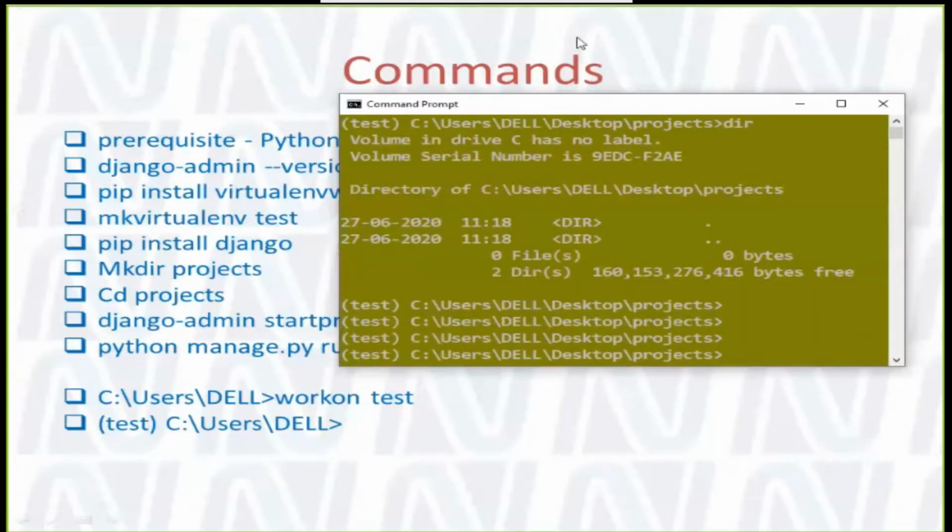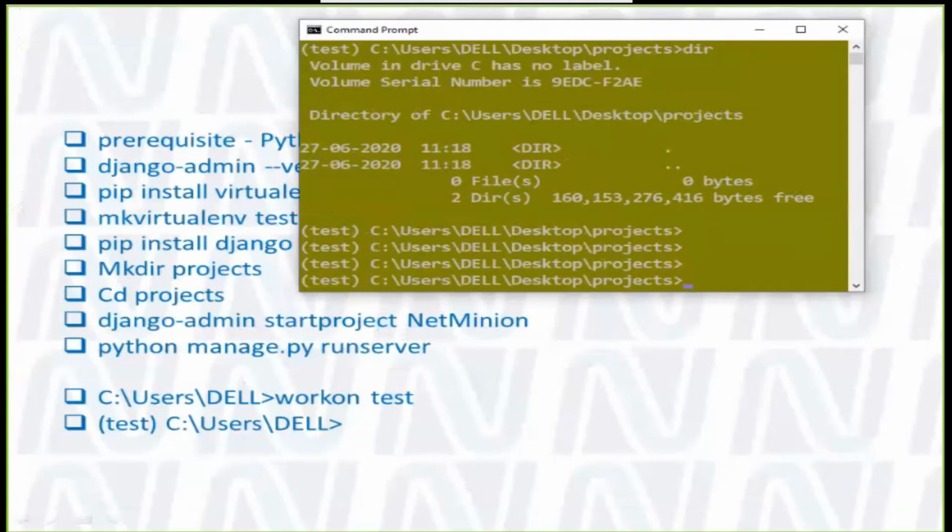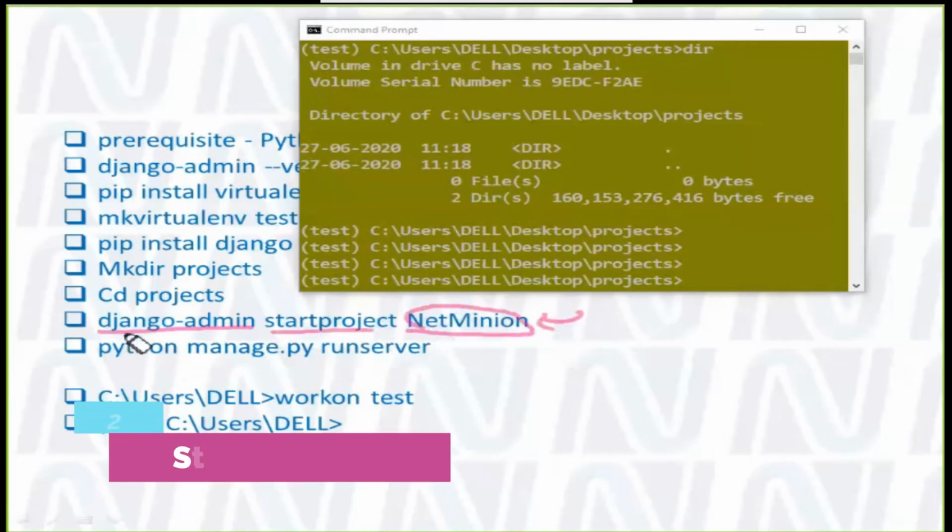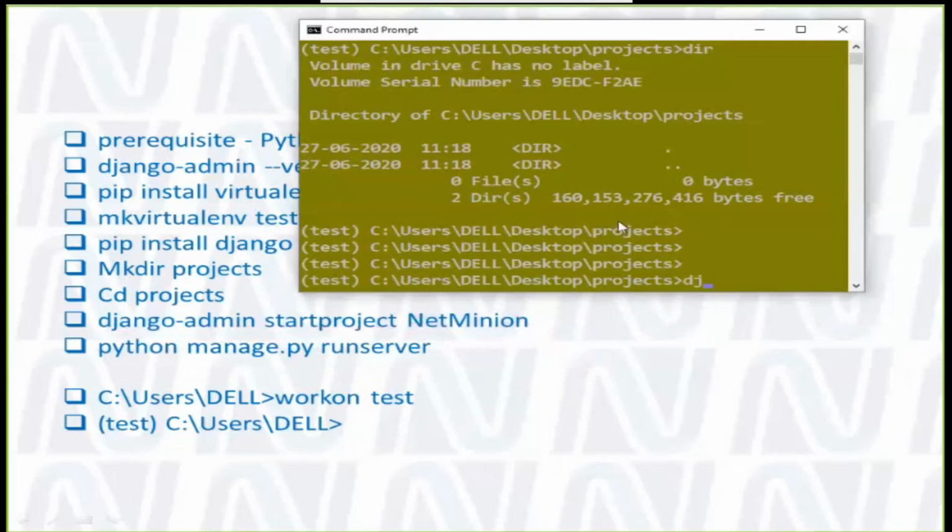The next command is for starting a Django project, and this is how to start one. The command is django-admin startproject, followed by whatever project name you want to give. So I am writing django-admin startproject and starting a project with the name NetMinion.